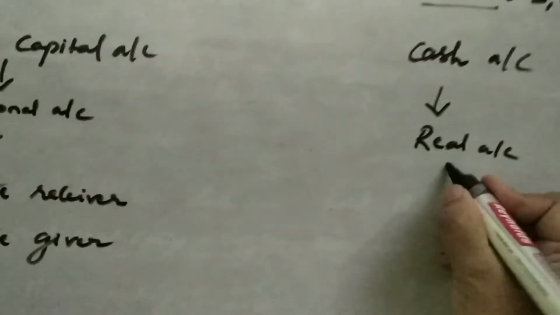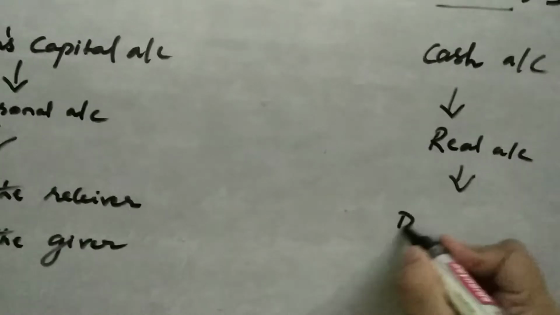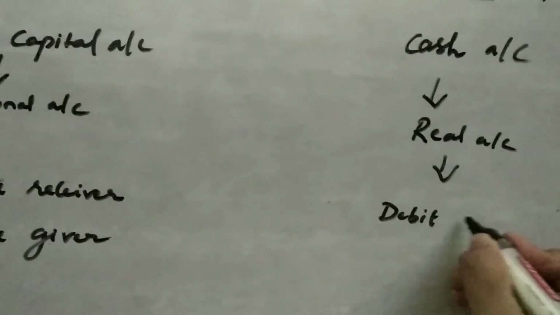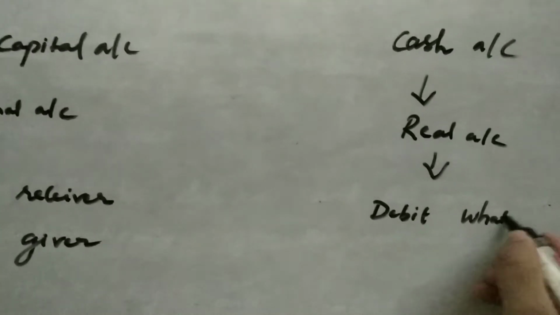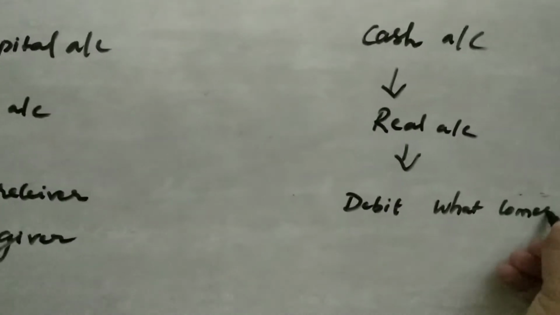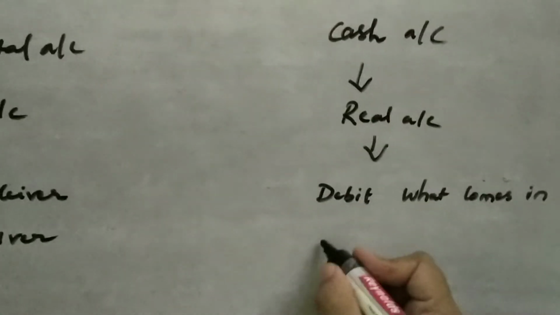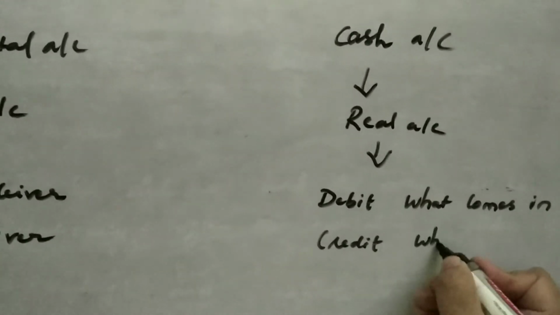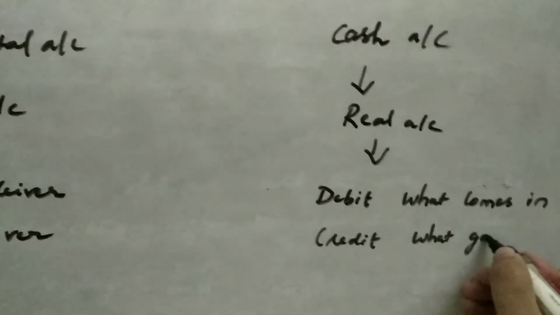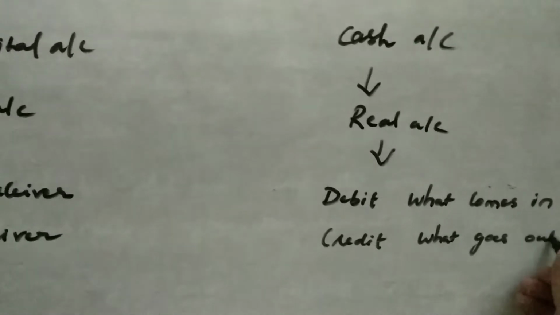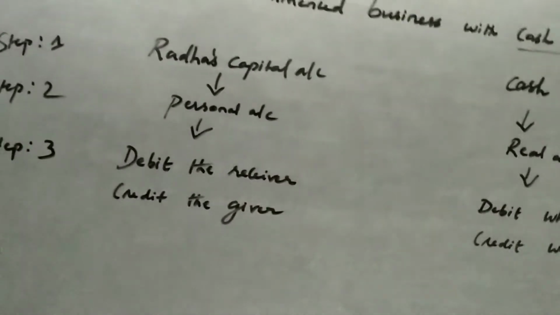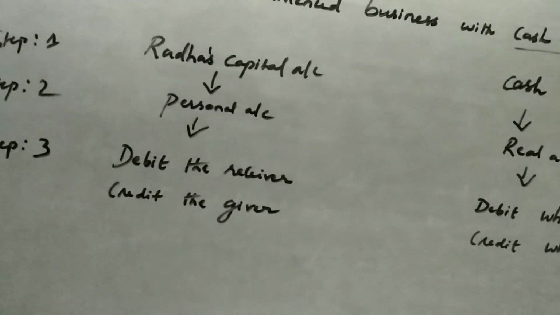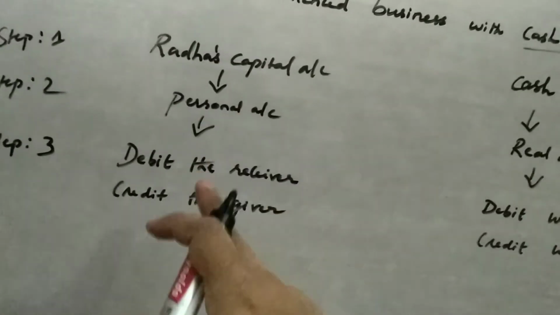For real account, debit what comes in and credit what goes out. So now we know the rule and how to choose which one has to be debited and which